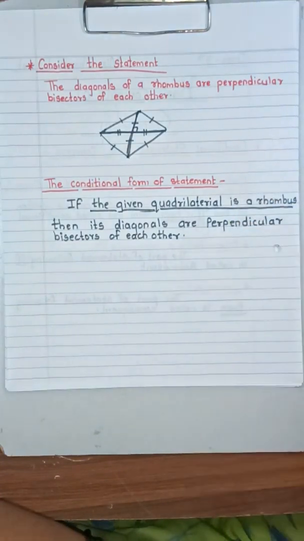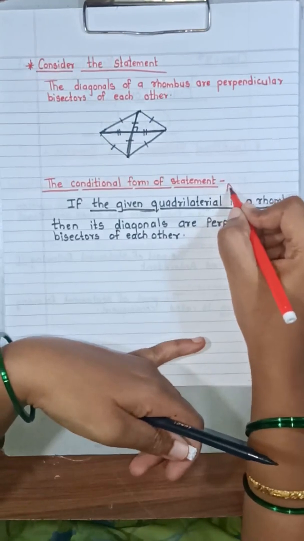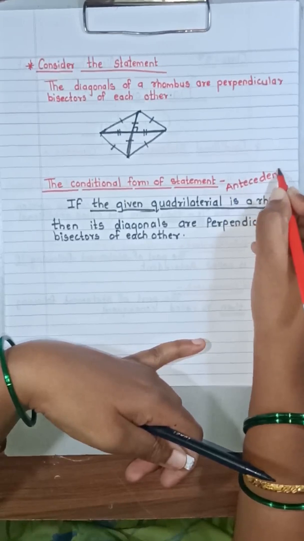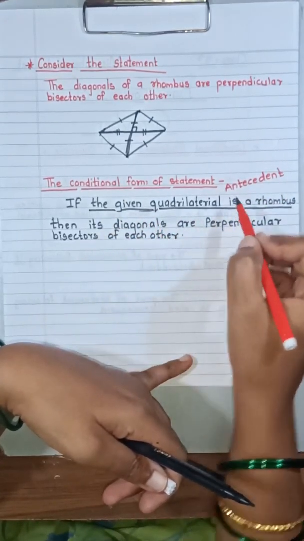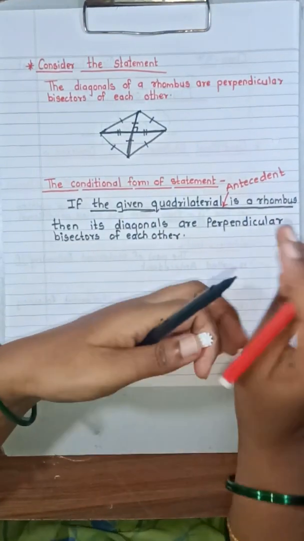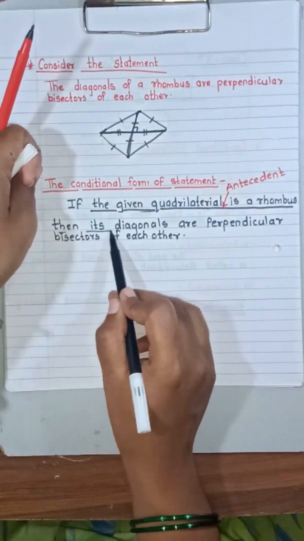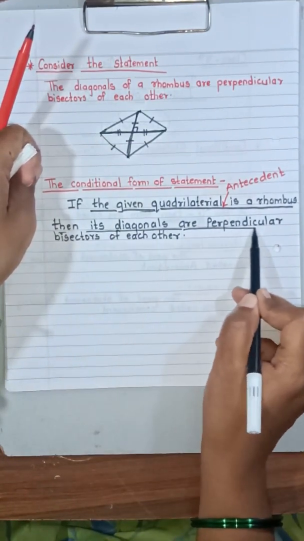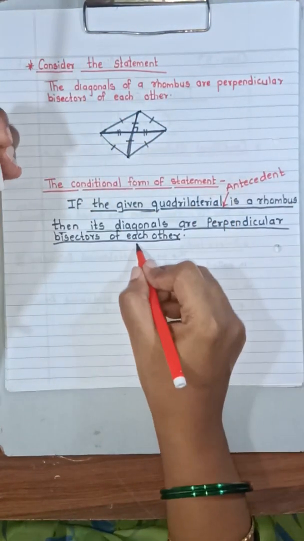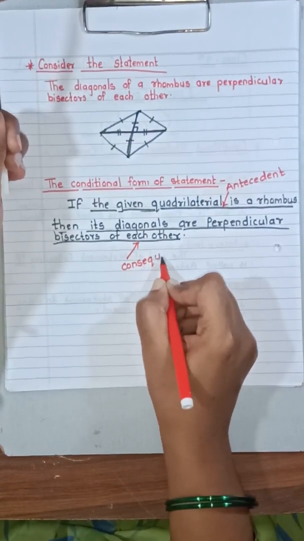This underlined part is called the antecedent, whereas the part of the statement which follows then is called the consequent.